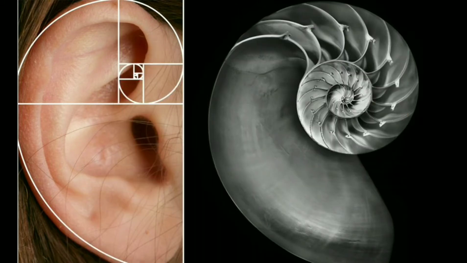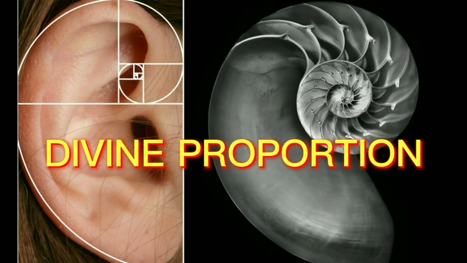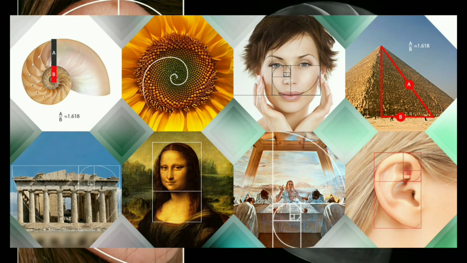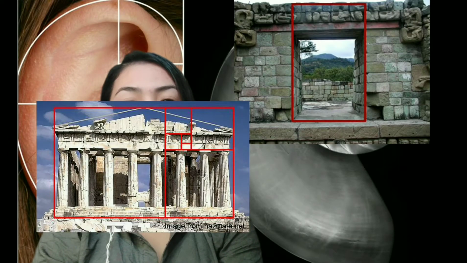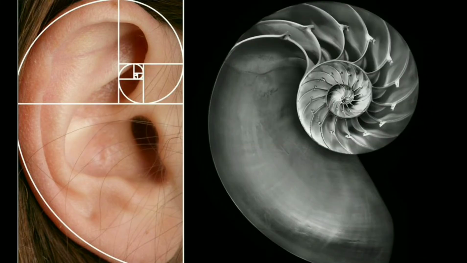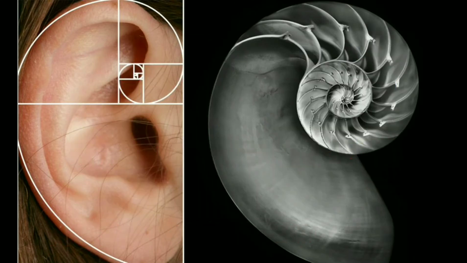For the uninitiated, golden ratio, also called the golden mean, the golden section, or the divine proportion, is one of the most famous irrational numbers. This mathematical concept is said to appear in nature and in various iconic pieces of artwork and architecture. It has allegedly inspired artists like Michelangelo and Leonardo da Vinci. The Mayans, ancient Greeks, and Egyptians are all said to have incorporated this divine number into works of art and architecture such as the Parthenon in Greece, although it is not really known if these were intentionally designed that way.